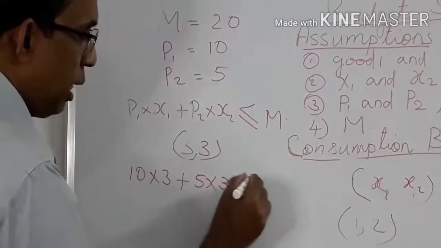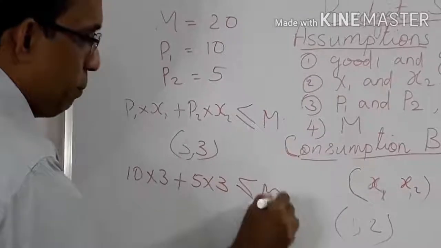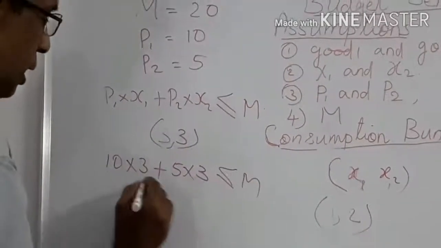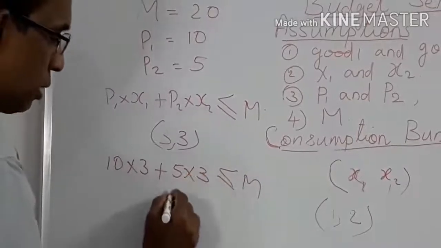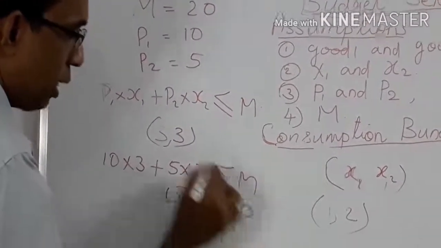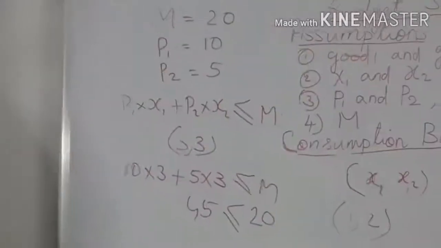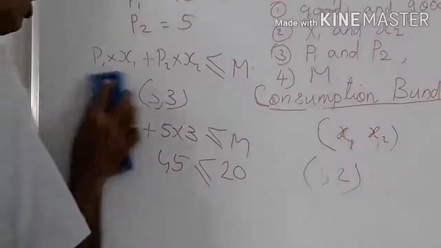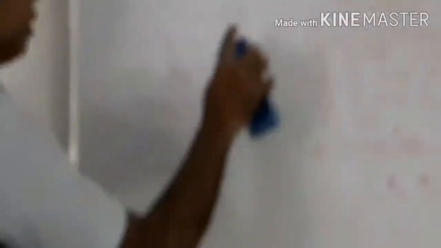This is our formula. Here it is 30 plus 15, that is 45. But his income is only 20, so he cannot purchase this bundle from the market. So there are many bundles available to the consumer with the income and prices of two goods.